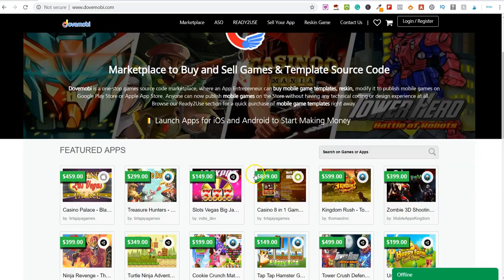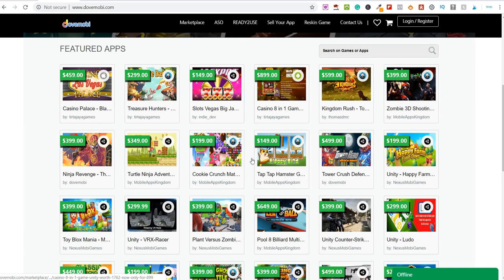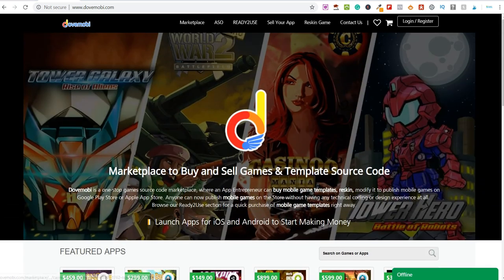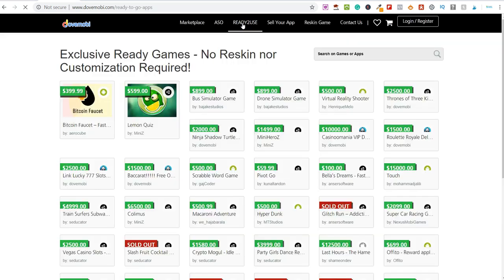So if I just scroll down, this will show you some of the featured apps which are available today that you can go ahead and purchase. Now when you're looking at this business model and getting started with this, what I would say is come to Dovemoby and go on to ready to use.